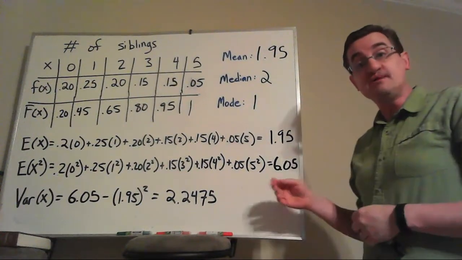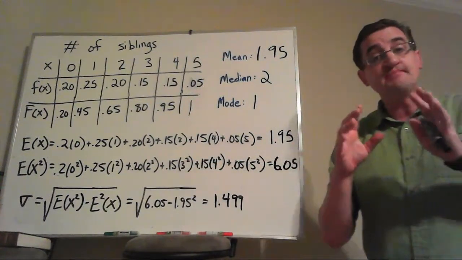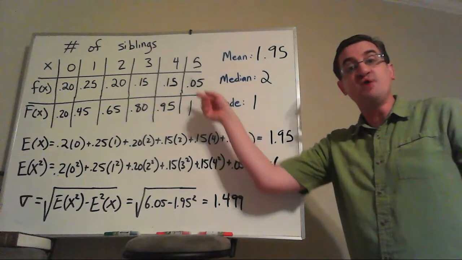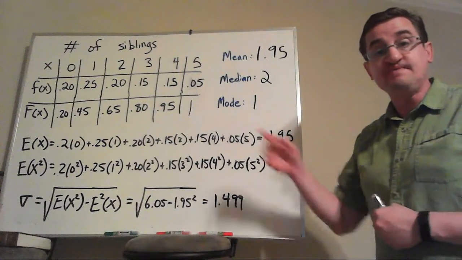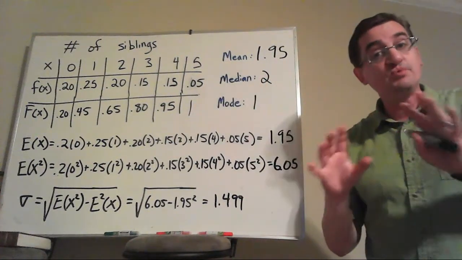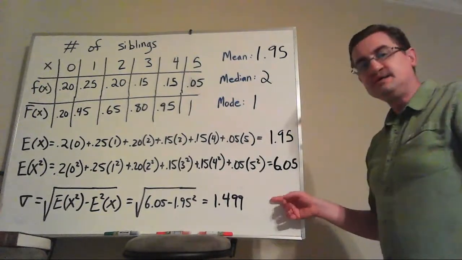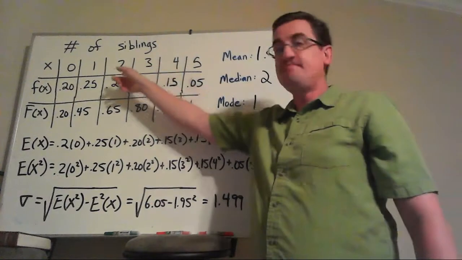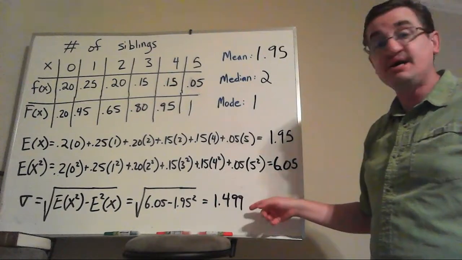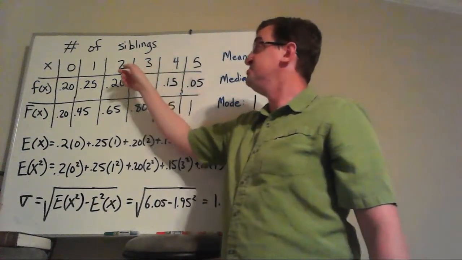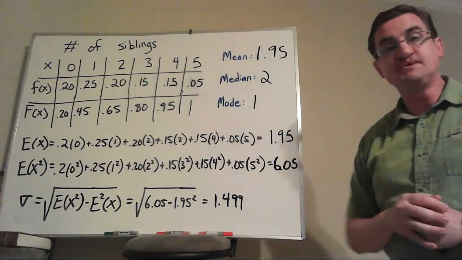So it makes more sense to talk about the standard deviation, which is just the square root of that. And yes, we're talking about the population standard deviation because we have all the probabilities for the whole thing. So that's sigma, just like when we talk about expected value of x, we're talking about mu here. We're not working with data, we're working with the probability distribution function for the population. Does this make sense? From the average of about 2 going out 1.5 each way, we're getting a good chunk of the data if we go out a second standard deviation. So from 2 plus or minus 3, we get nearly all the data. Okay, this looks reasonable for a standard deviation.